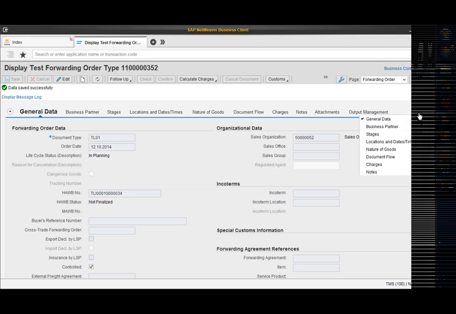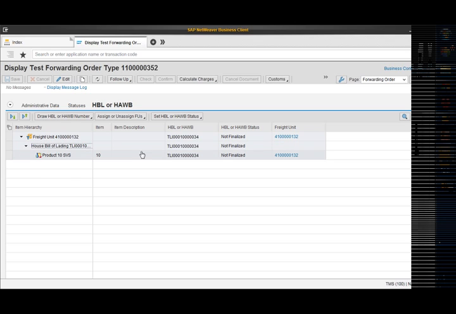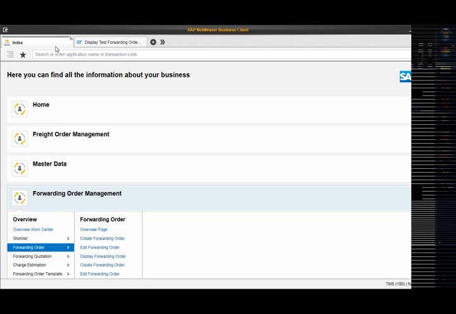And here if I go to the HAWB tab, we can check that the freight unit which had been created for this particular forwarding order is associated with the house bill of lading or the HAWB number which has got generated for this particular forwarding order document, which is ending with 352.